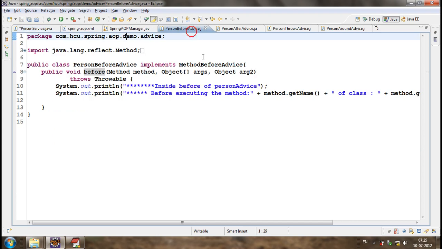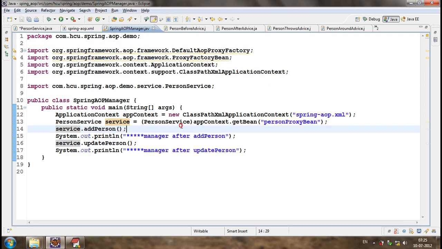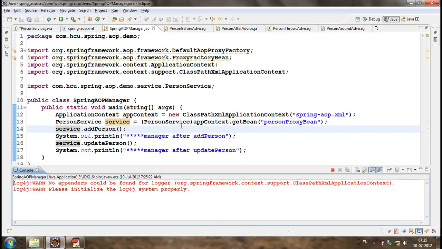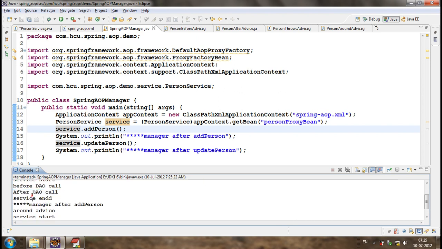Let me execute this again. Around service start, before the call, after the call, and service end, and manager after. Again around service start, manager after process.